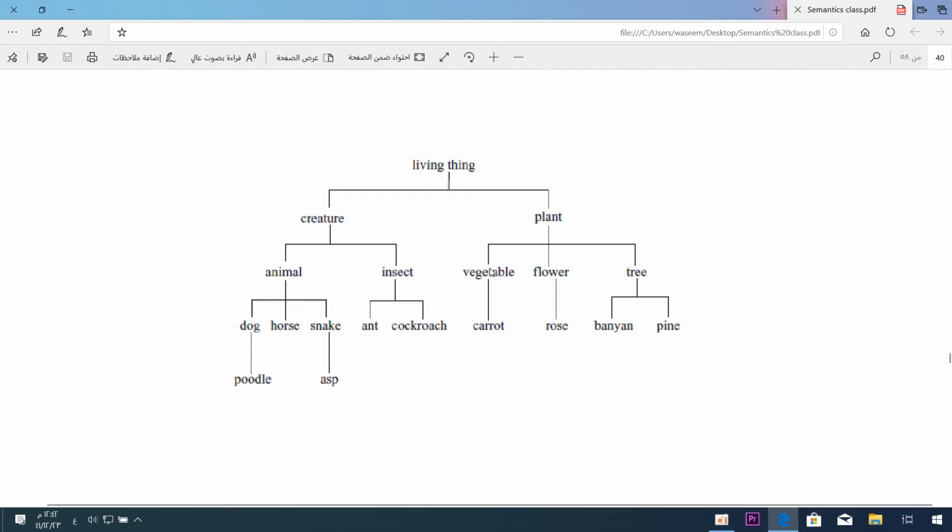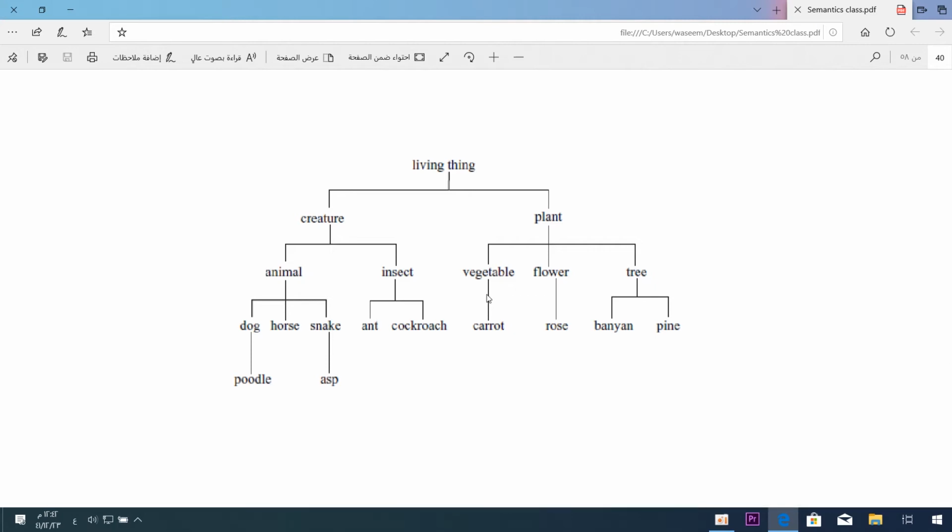Vegetable, flower, tree, all of them are included in the word plant. All of them are included in the word living thing. So under vegetable, we have carrot, cucumber, onion, garlic, and so on. All of them are included in the word vegetable. This is very good to narrow student thinking about new words.